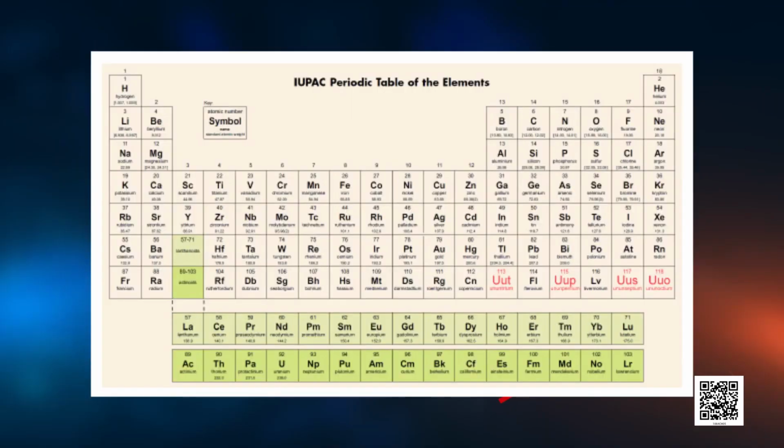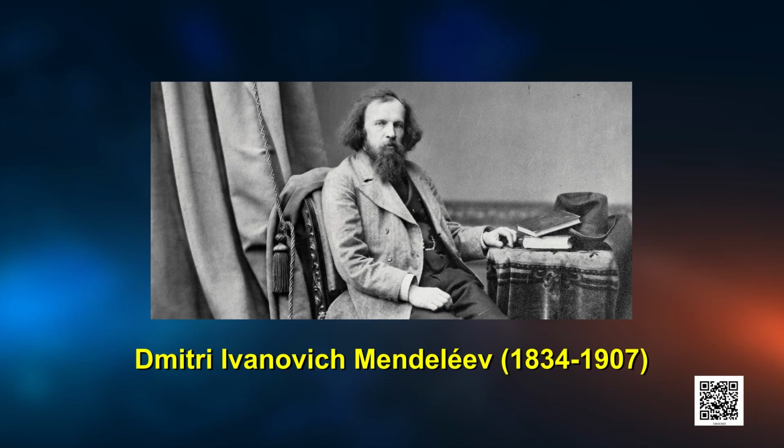Even after the rejection of Newland's law of octaves, many scientists continued to search for a pattern that correlated the properties of elements with their atomic masses. Lots of scientists were trying to group the elements and put them in a table. The main credit for classifying elements goes to Dmitri Ivanovich Mendeleev, a Russian chemist. He was the most important contributor to the early development of a periodic table of elements.